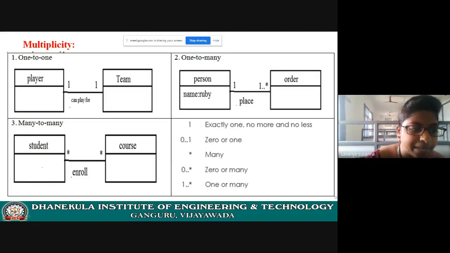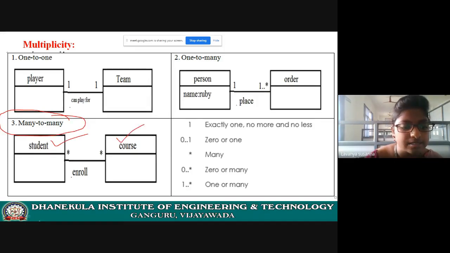Now let us see many to many. Student is a class. Course is a class. Here, see here, star star. What is star? Star means many. Many students, many courses. Now let us see. One student can enroll to many courses.